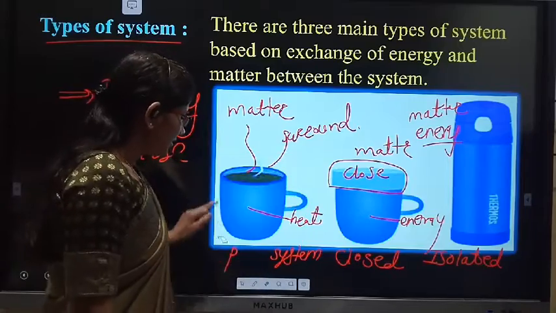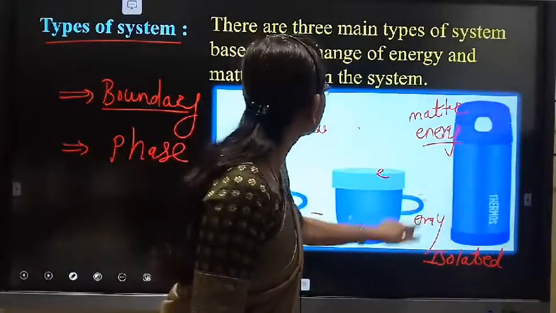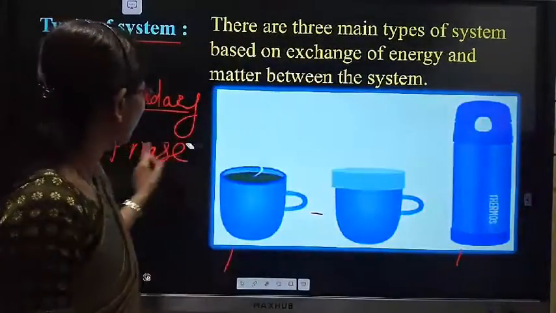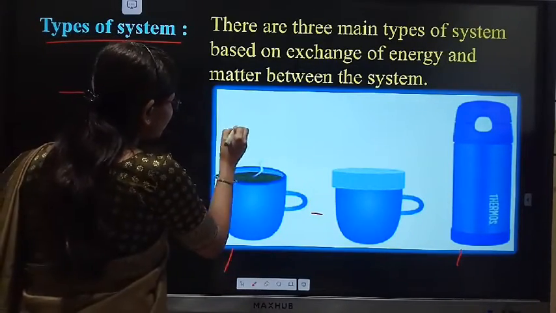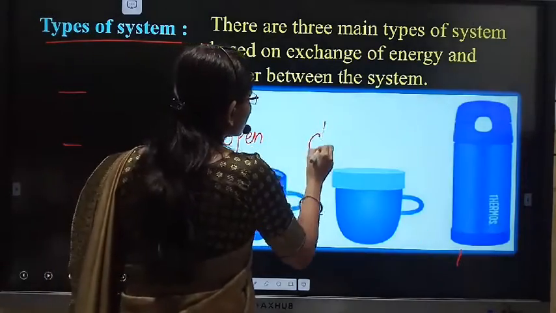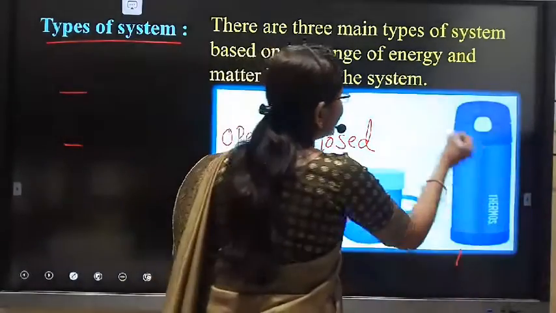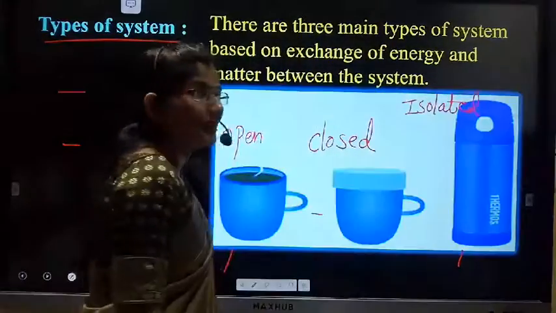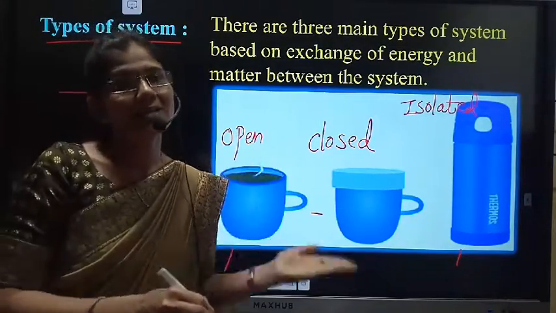So here, based on the exchange of heat and energy, that means the energy and matter, there are three types of a system, and they are mainly the open system, in which the exchange of matter as well as energy takes place, a closed system in which only the exchange of energy takes place and not the matter, and this one is called an isolated system in which there is no exchange of energy as well as the matter between system and surrounding.